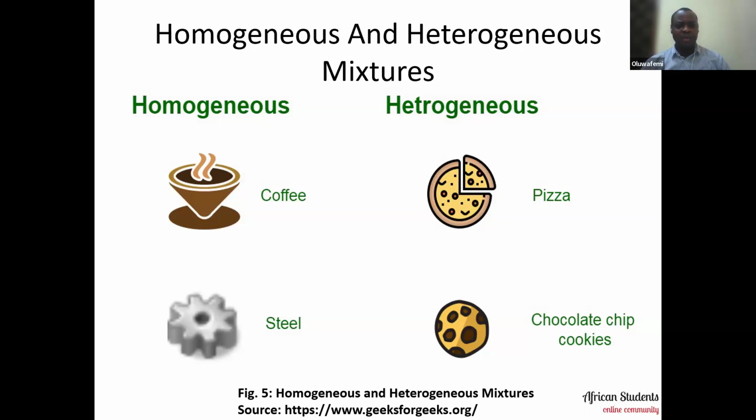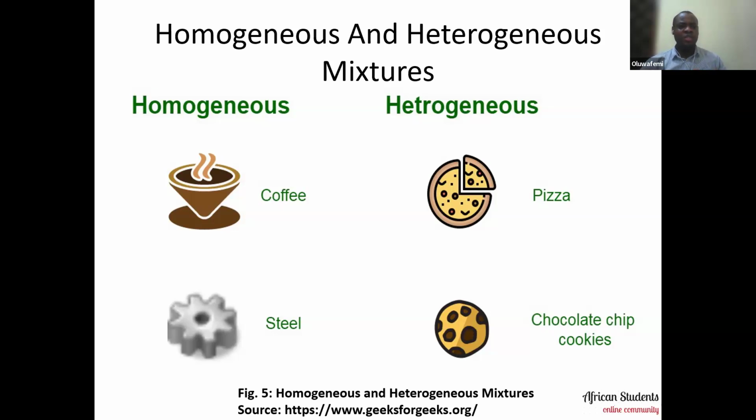Now, when you stir together, what you have is a uniform composition. You have a mixture because you have water, you have the coffee, you have milk, you have sugar, you stir together, and it is uniform. The composition is actually very uniform. There's no distortion, no different things showing forth in the mixture.